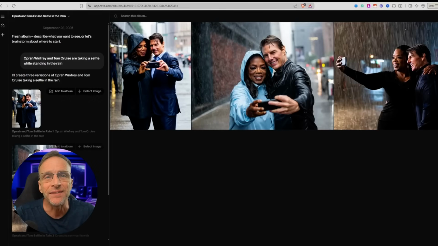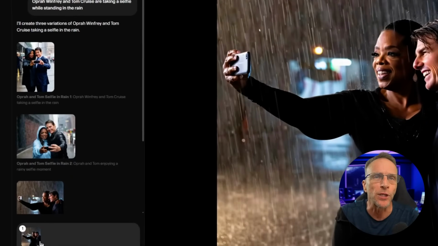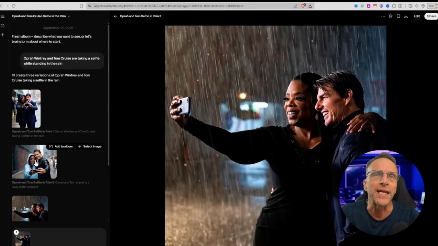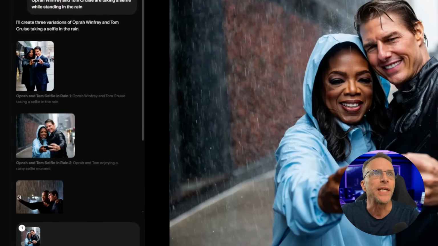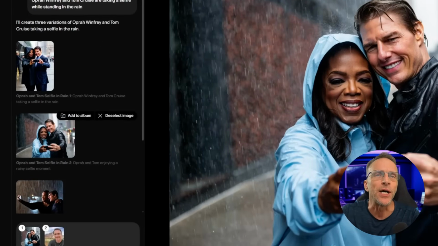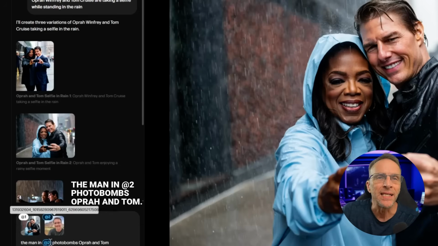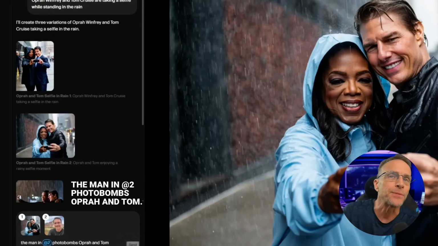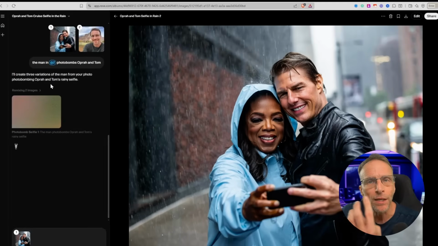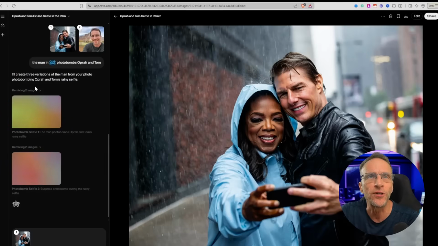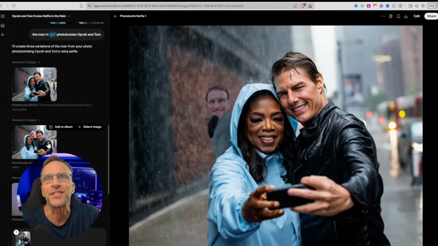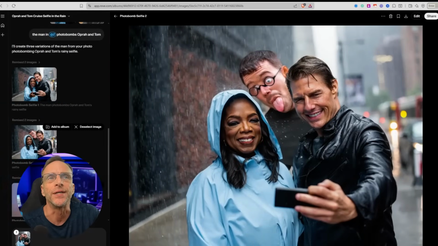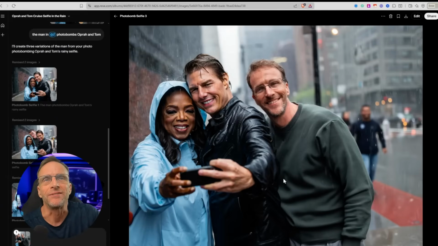If I want to iterate on any of these images, I can just click on them from over here and they will appear in this little area, or I can just choose them from up here and it will also populate them. We'll choose this one here and I'll just drag an image of me on here. And the prompt I'm going to use is the man in @2, referencing me, photobombs Oprah and Tom. I'll create 3 variations of the man from your photo photobombing Oprah and Tom's rainy selfie. And we got a few versions. That one's not so great. That one's very weird, but this one is more along the lines of what I was looking for.